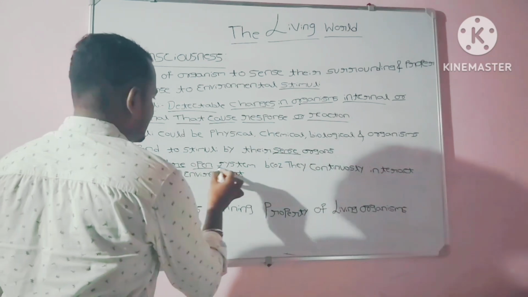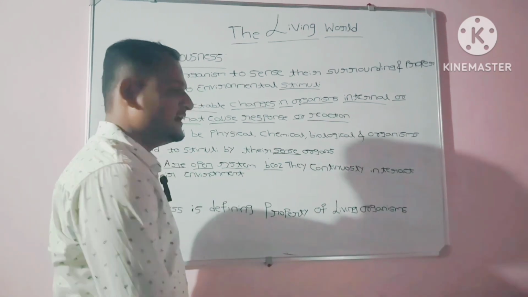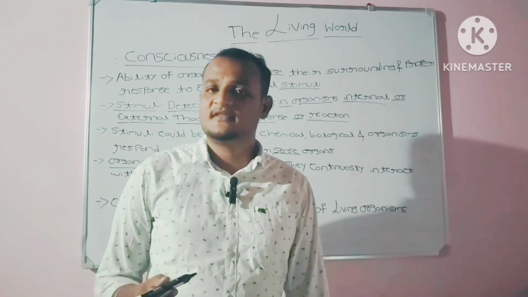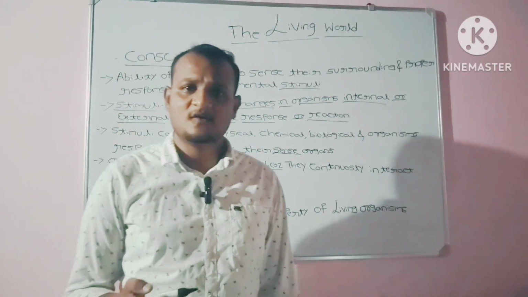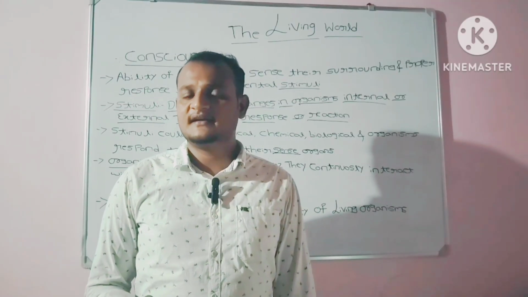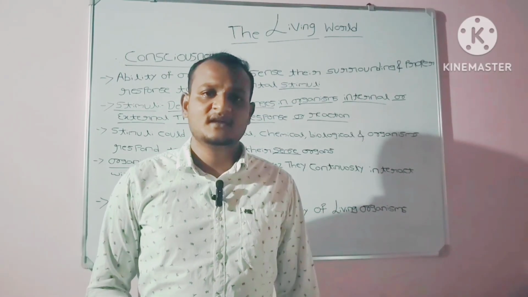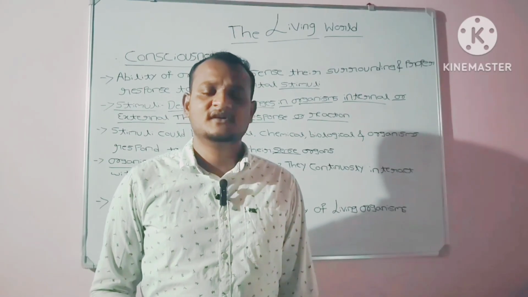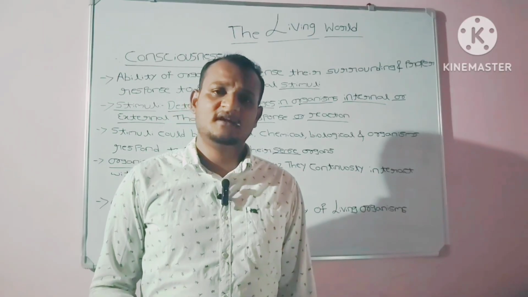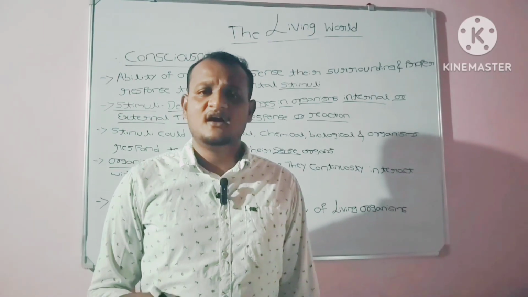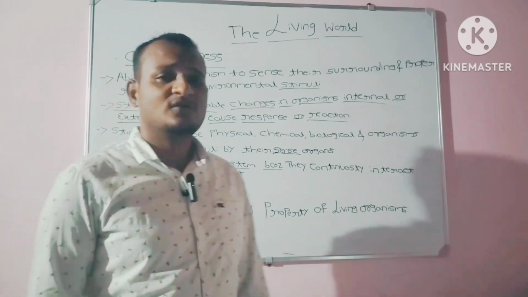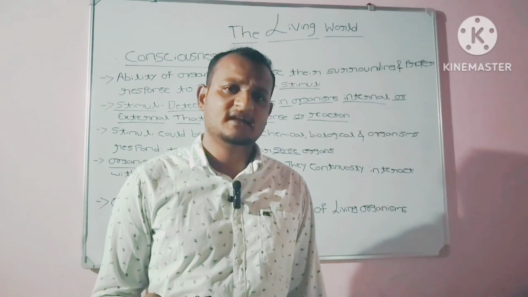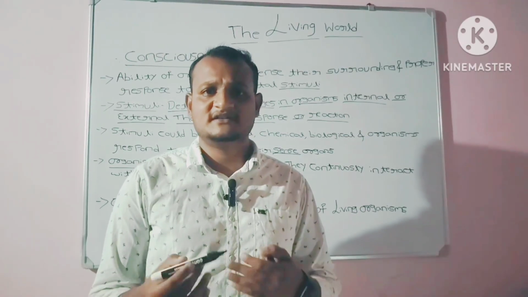The organisms are open systems because they continuously interact with their environment. As you know, organisms are open systems. They are living in the open surroundings. Take an example: you are also a human being, also an organism, and you are continuously interacting with your environment. Like that, organisms also interact with their environment because they are living in an open system.